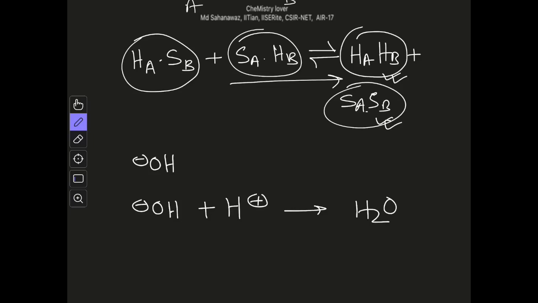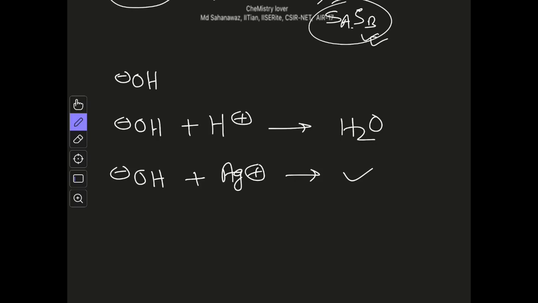But if you now compare the reaction of OH minus with, let's say, silver Ag plus, this reaction will not be that favorable. Similarly, if you compare the reaction of I minus with H plus, that reaction will occur, but it is not that favorable, it is slow, and HI is not a stable one.